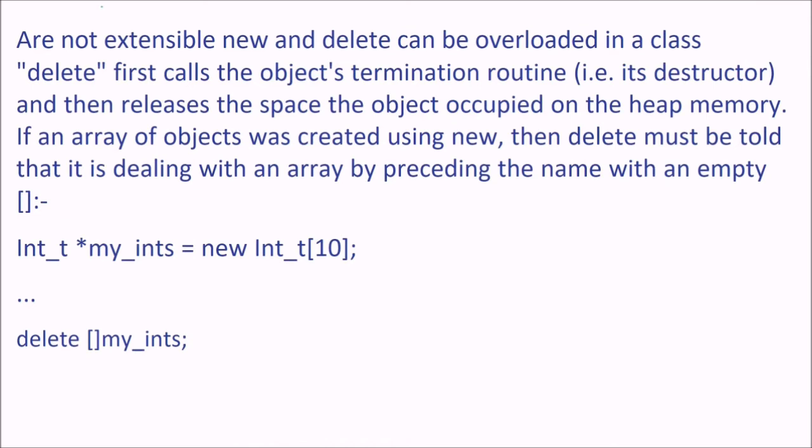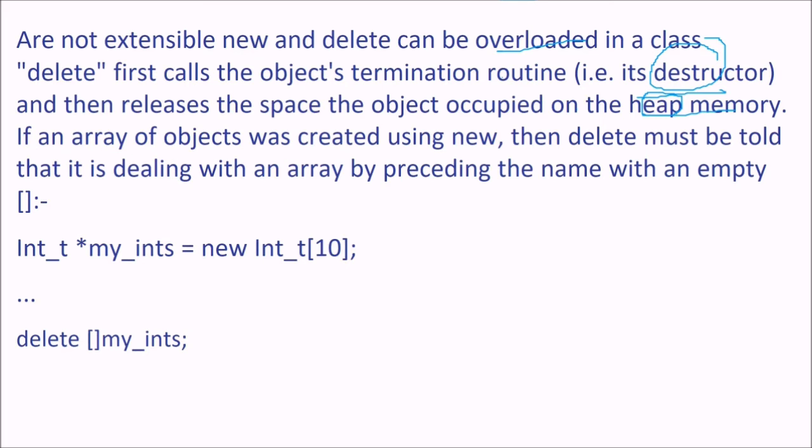They are not extensible. New and delete cannot be overloaded in a class. Delete first calls the object's termination routine, that is its destructor, and then releases the space the object occupied in the heap memory. First the destructor is called, and then heap memory is cleared.